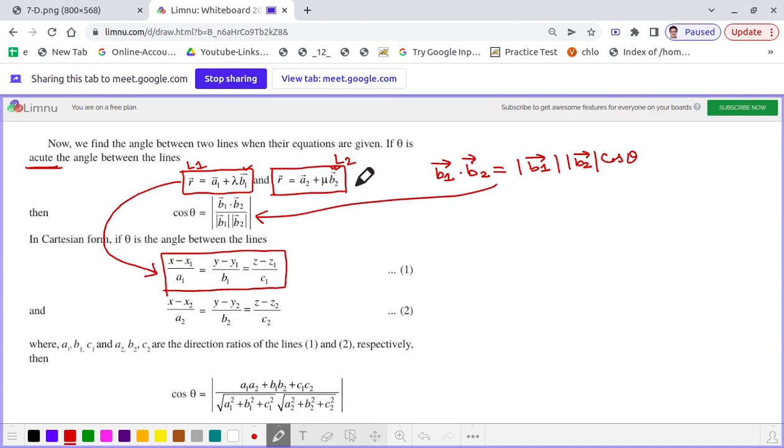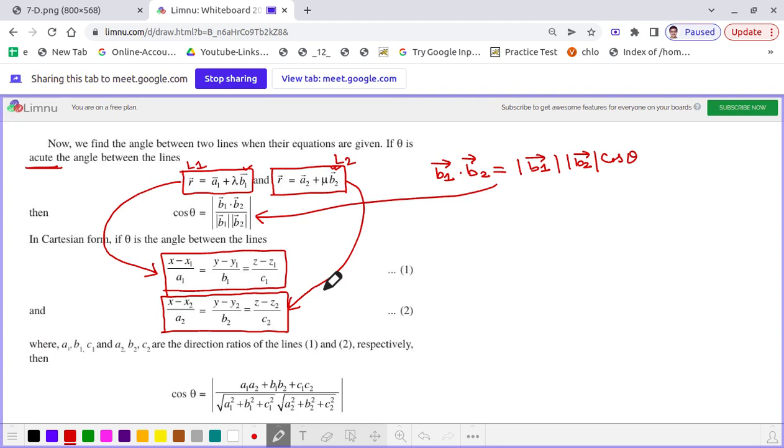The other straight line L2, whose vector representation is r vector equal to a2 vector plus mu into b2 vector, has the Cartesian representation x minus x2 by a2 is equal to y minus y2 by b2 is equal to z minus z2 by c2. That means these two lines have direction ratios a1 b1 c1 and a2 b2 c2.